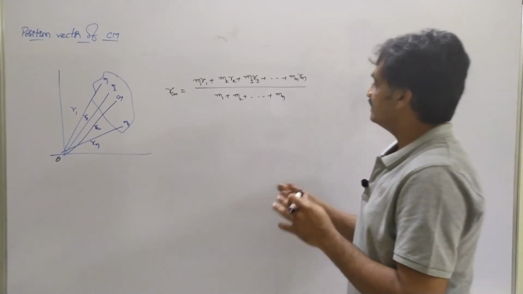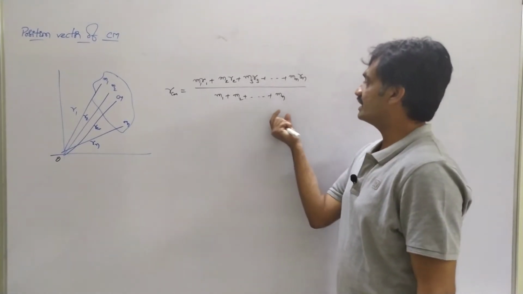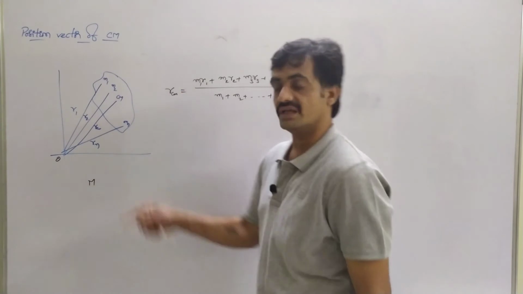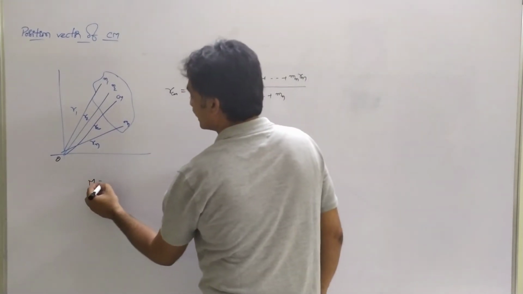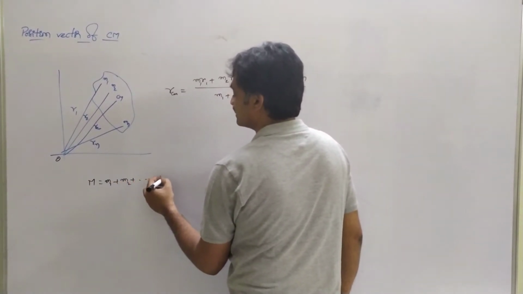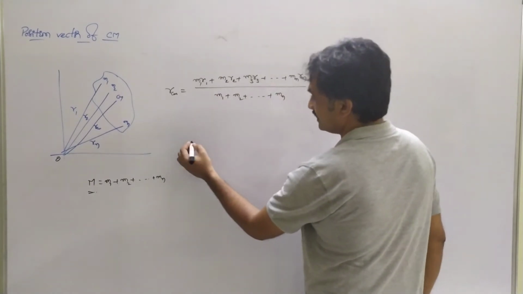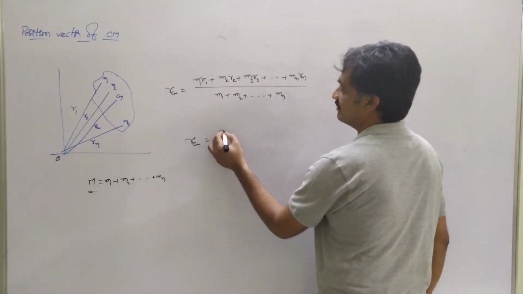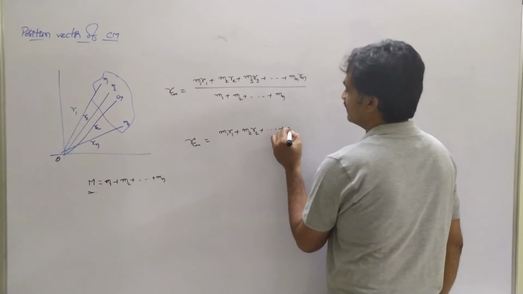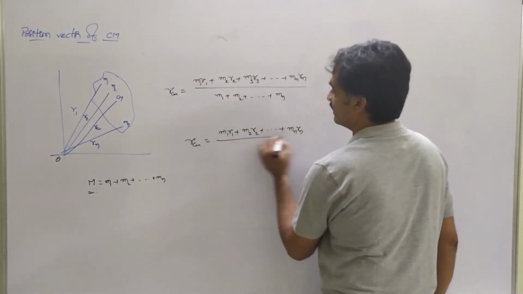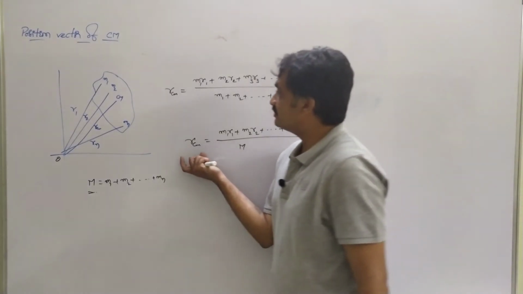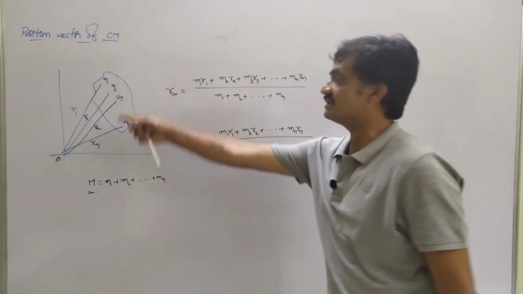If we consider the masses m1 plus m2 and so on up to mn as capital M, because capital M represents the total mass of this body, then instead of writing m1 plus m2 and so on up to mn, we can write it directly as capital M. Then rcm equals (m1 r1 plus m2 r2 and so on up to mn rn) by capital M.